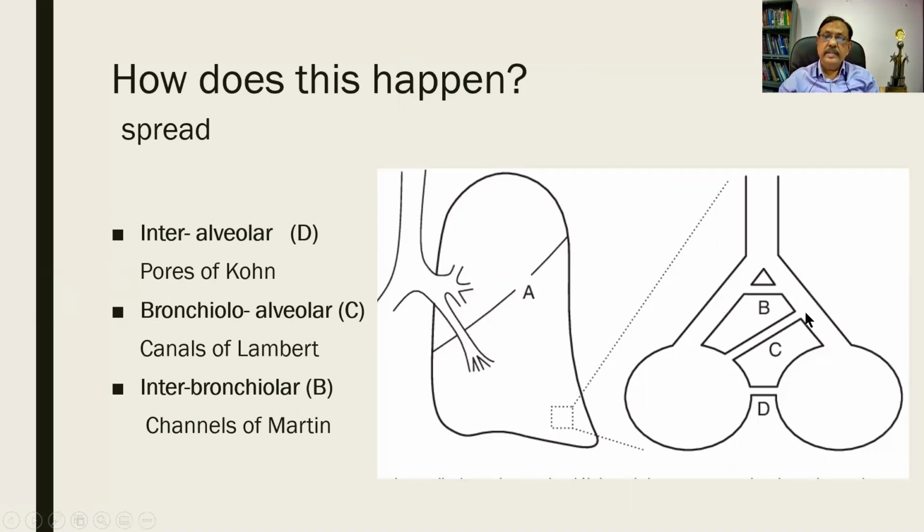See, this is another form of interconnection. Bronchiole alveolar is the canals of Lambert, and the interbronchiolar is the canals of Martin. So these are the interconnections, and you will understand why I am explaining this.